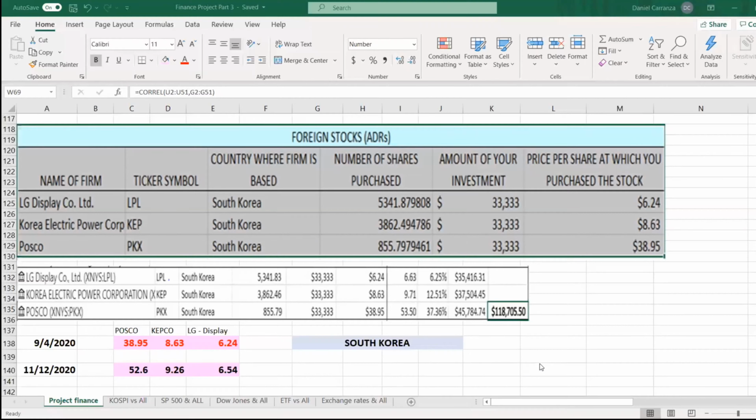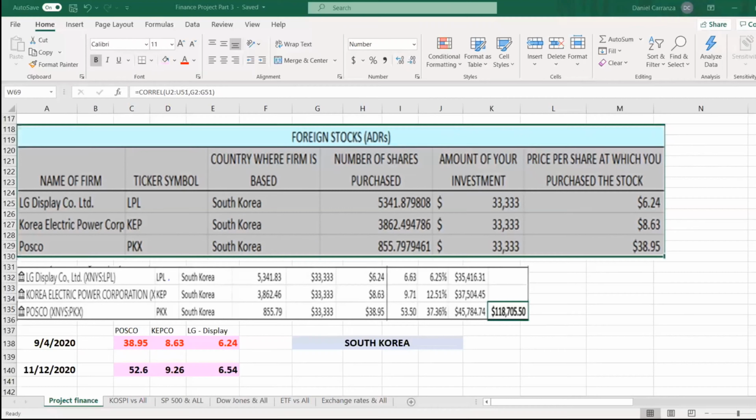In the beginning of the period, the LG Display stock was at 624 per stock, and then it increased to 654, which is a 4.8% increase. And then we have KEPCO, which originally started at 863, and it increased to 926, which was a 7.3% increase. And then POSCO, which was at 3895, and it increased to 52.6, which was a 35% increase.